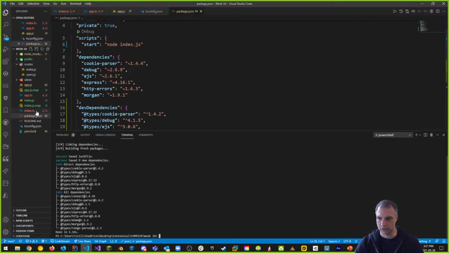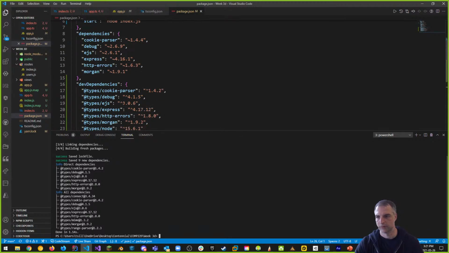And notice it takes away some errors. It went from 7 errors down to 2, and a bunch of errors down to 4. Why? Because now TypeScript knows about those things and we didn't know about them before. Okay, just things to note. So notice that debug is at 4.15 and this is at 2.69. I thought we took care of it.